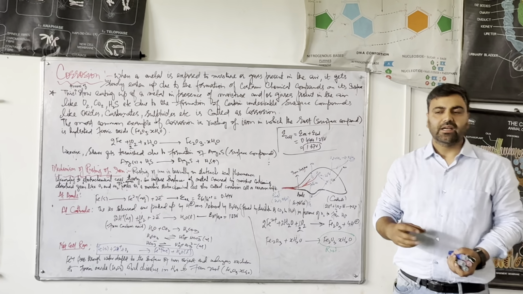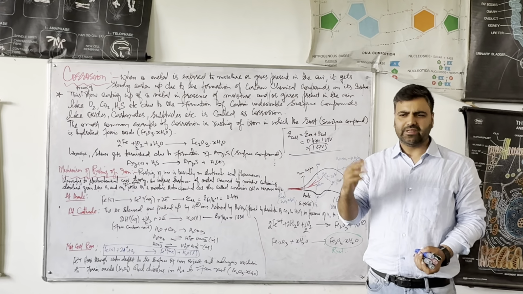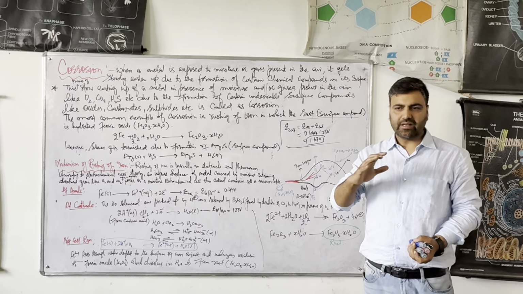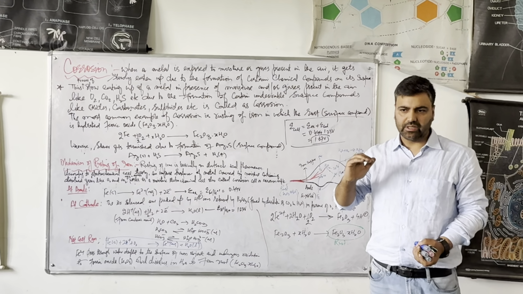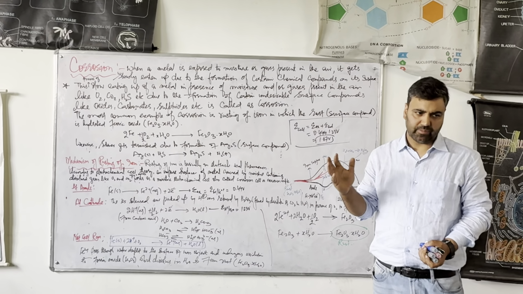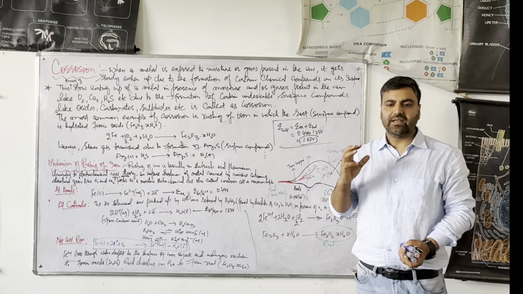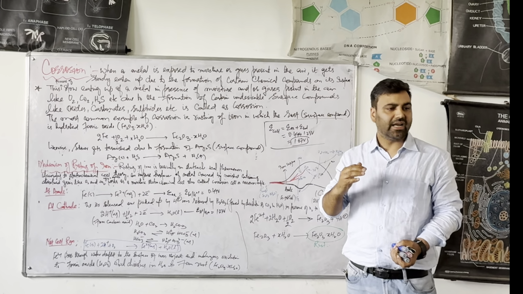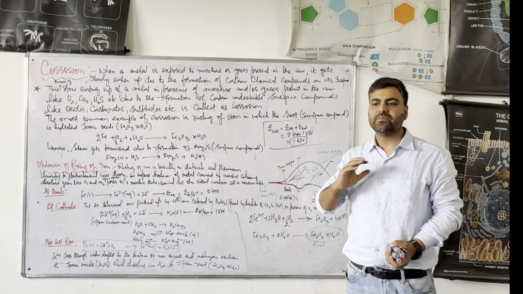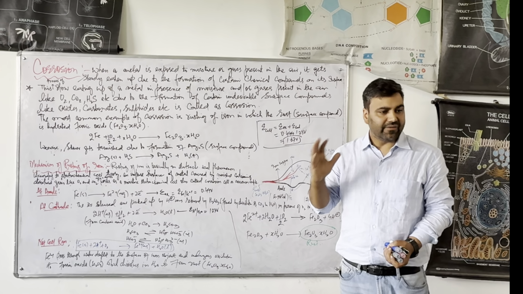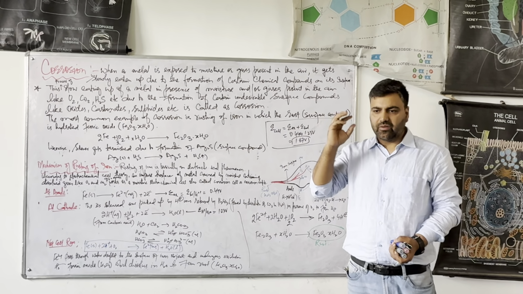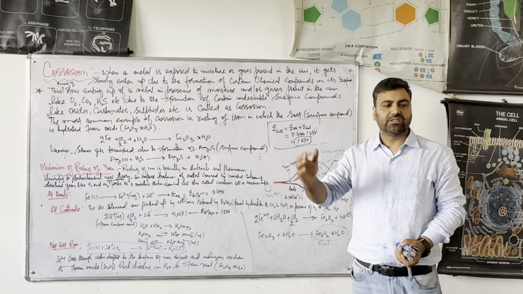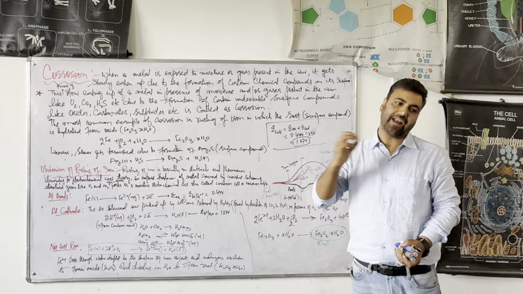तो होता क्या है? जब भी कोई भी metal, with some exceptions like gold and platinum, when they come in contact with the atmospheric gases and the water vapors. These water vapors and the gases present in the air like oxygen and carbon dioxide, they react with the metal atoms at the surface and form certain undesirable surface compounds. And with the result, they will consume the metal atoms and they will slowly start eating up the metal.